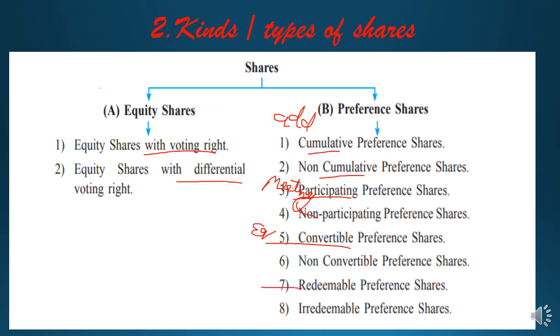Redeemable means payback, students. Redeemable means paying back. For redeemable preference shares, the company will pay back the shareholders. Irredeemable preference shares will not be paid back during the lifetime of the company. They are only paid when the company is closed forever. The detailed explanation of this chart we will see in the next video, students. Thank you.